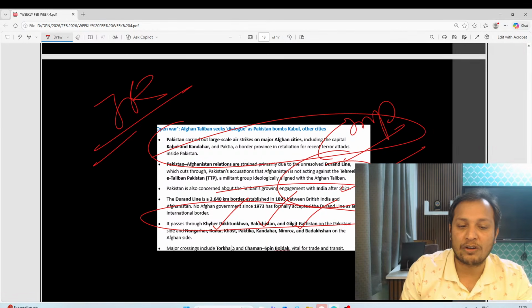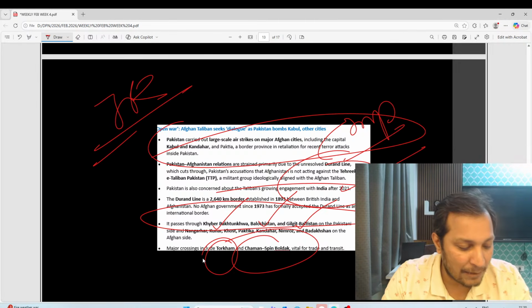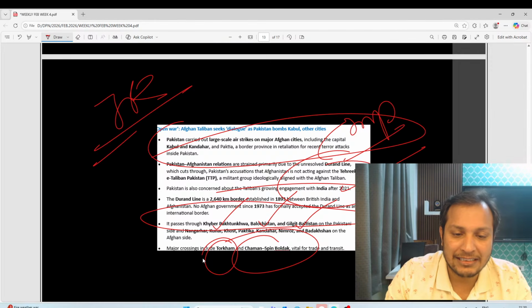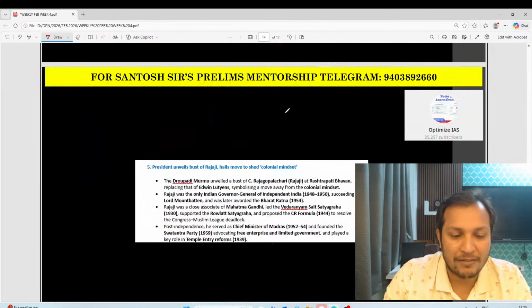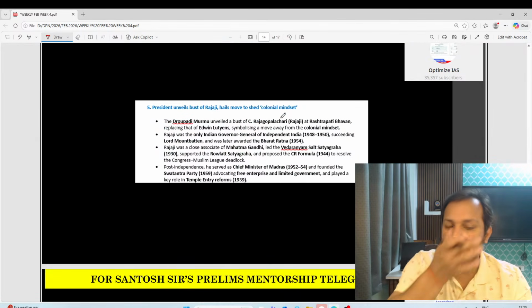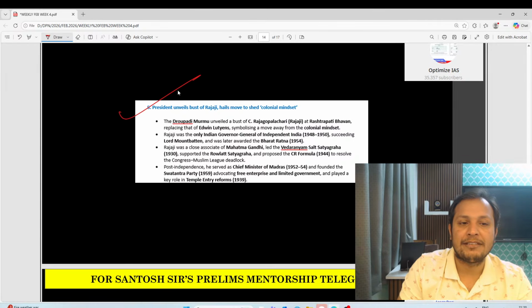Guys, we have two crossings, Torkham crossing and Chaman crossing. Very important.